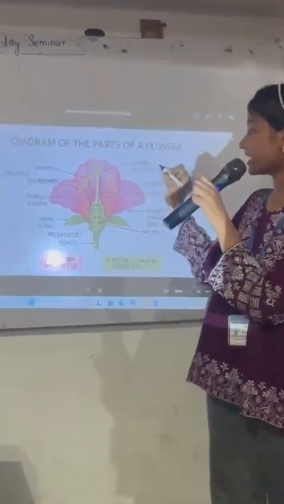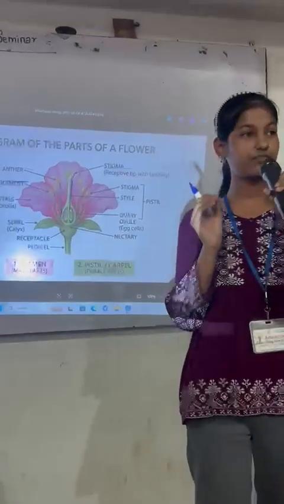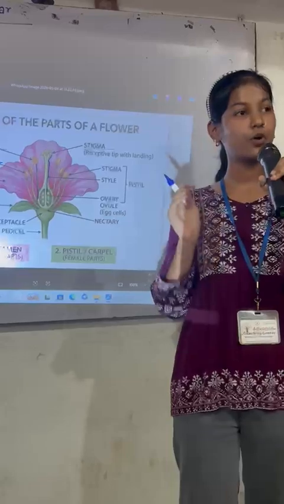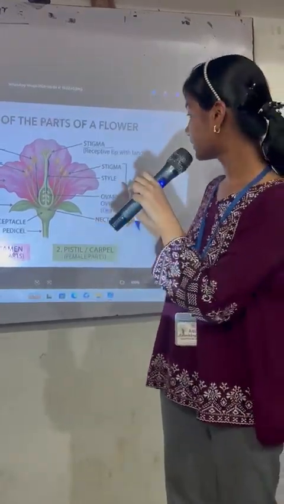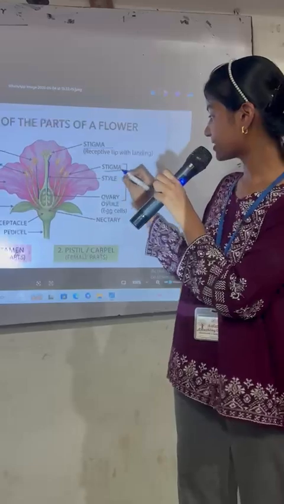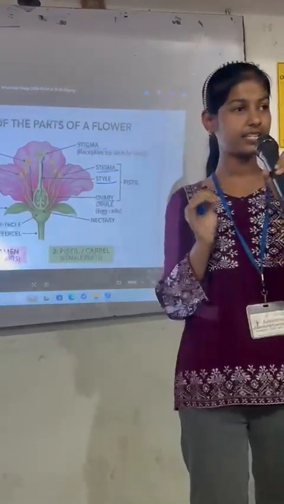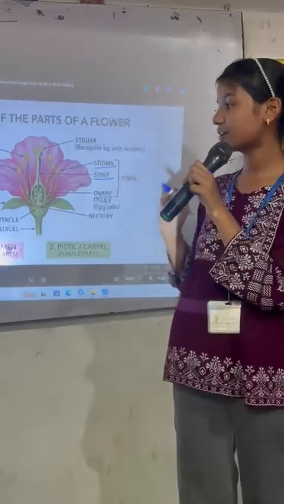Now, another one is the stigma. The gynoecium is the female reproductive part of the flower. It has three parts: stigma, style, and ovary. When these three parts come together, they are known as the pistil. Now, firstly, let me tell you about the stigma.